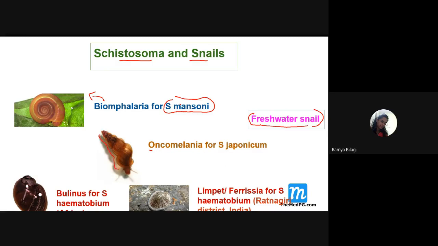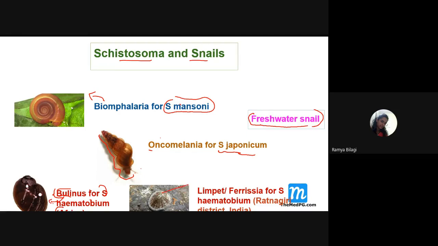I think you all must have seen this particular type of snail, right? Most commonly seen snail. Within this snail, it harbors, it is the intermediate host for which one? Schistosoma japonicum. Can you all see the slide, students? And this is the snail Bulinus. It is a genus of snail responsible for Schistosoma haematobium, and this snail is commonly seen in the African area.